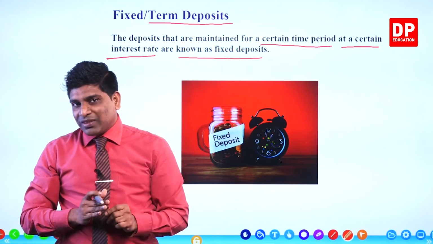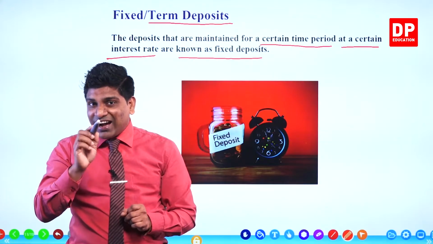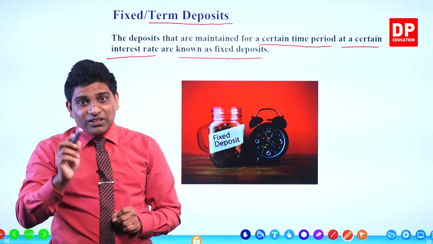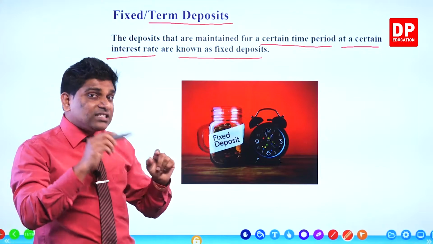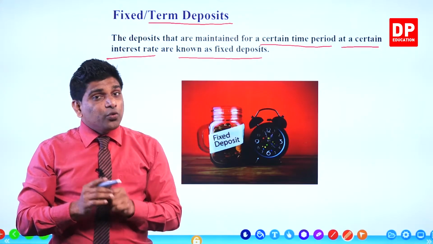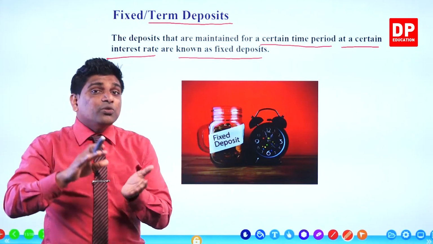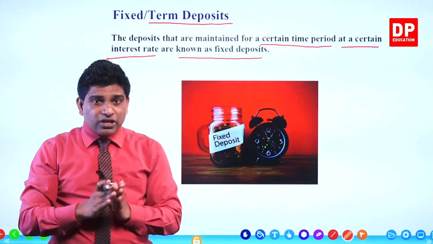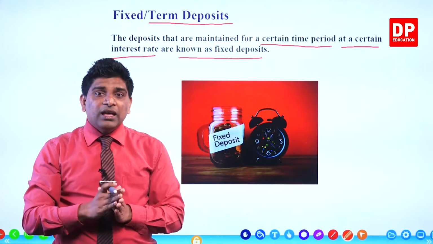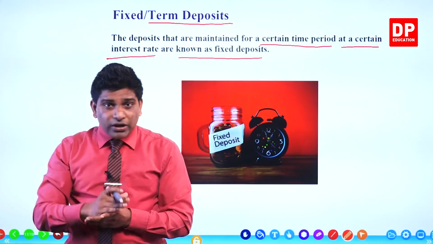But remember, the bank will pay the highest interest rate for these kinds of accounts than a savings account, right? Why do they pay a large amount of interest rate for these accounts? Because you don't withdraw money before the maturity date. So that's why they pay the highest interest rate.